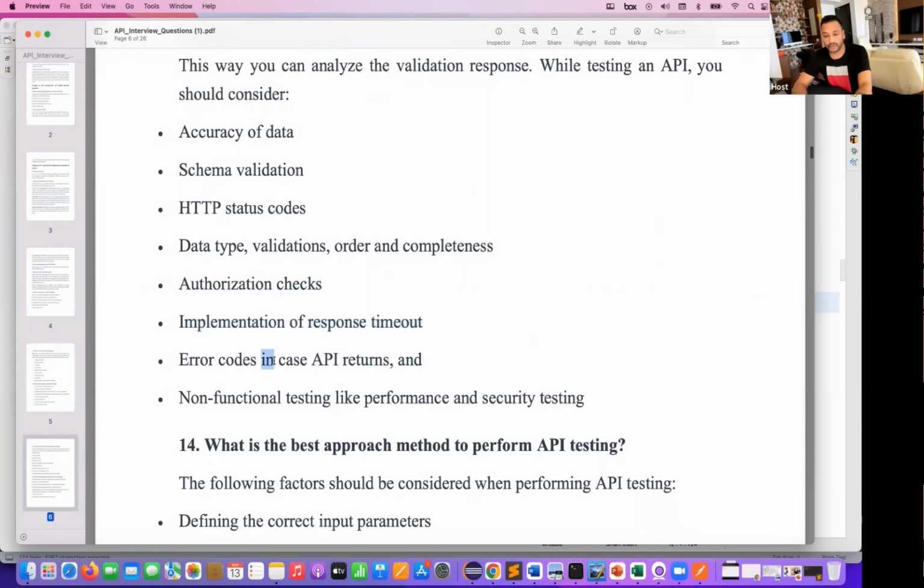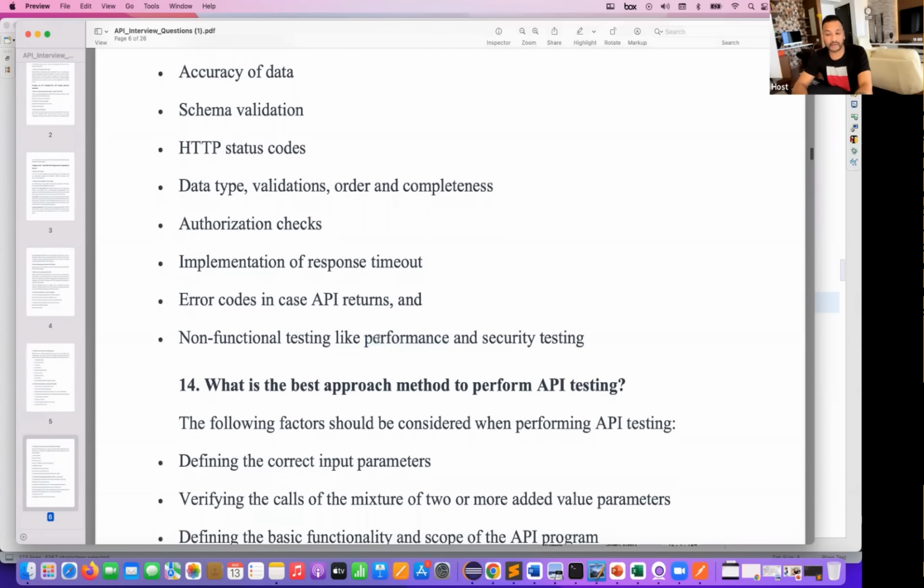As I told you, in case the API returns error codes, like user not found, you should have the proper error code along with a proper message. Non-functional testing like performance and security testing, you also have to perform, because once your APIs are stable functionality-wise, then make sure you are using some tool like JMeter or Gatling or LoadRunner, or any performance testing tool, or doing security testing at the API level. That is very, very important. So please consider these two factors, non-functional testing also for APIs.